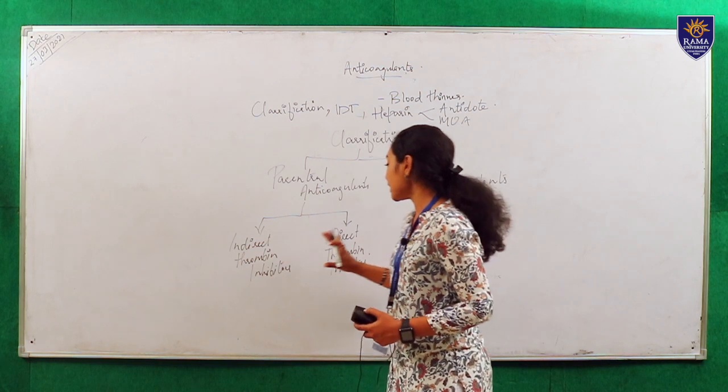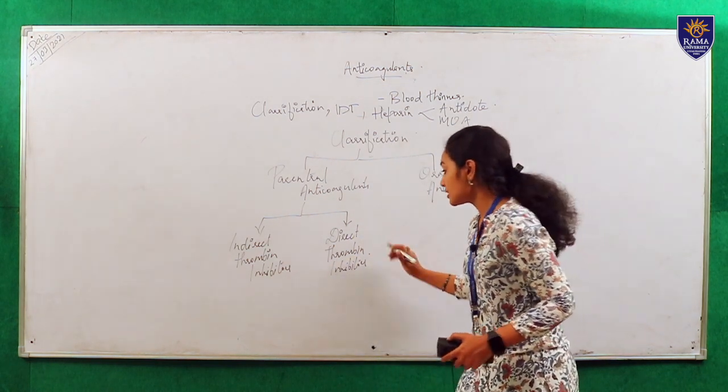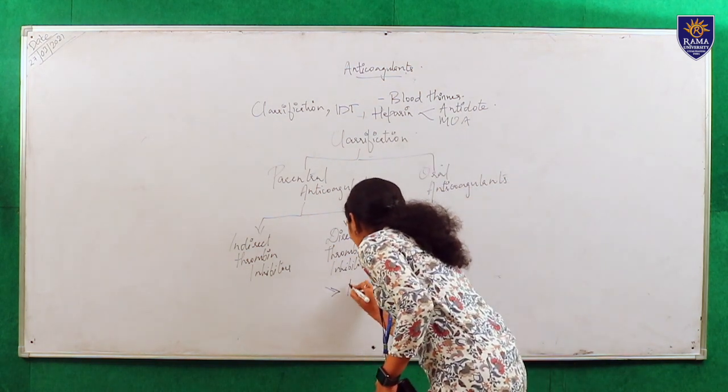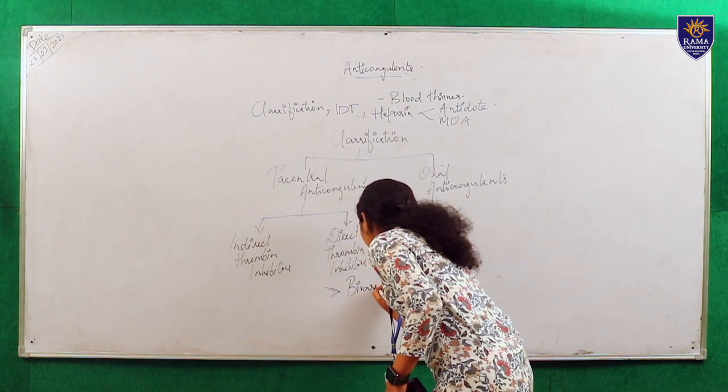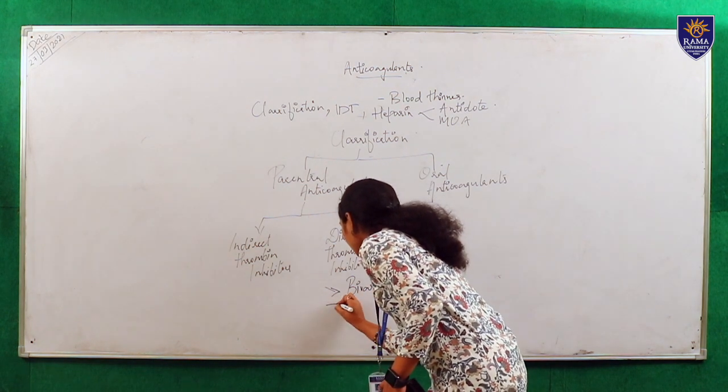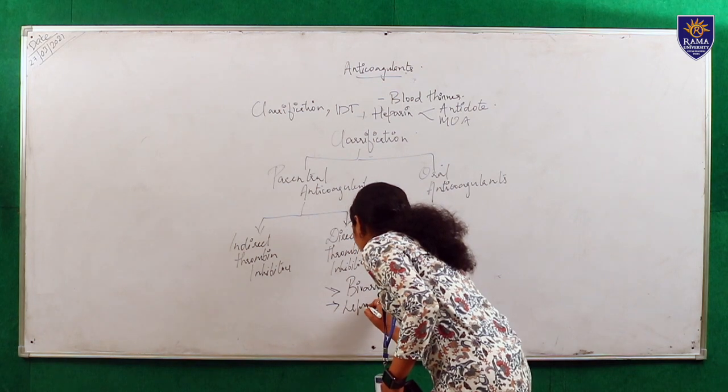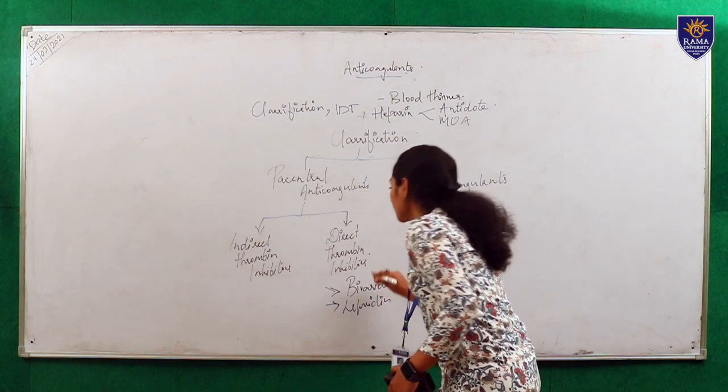Then under the direct thrombin inhibitors, there are bivalirudin and lepirudin. So these are the classification.